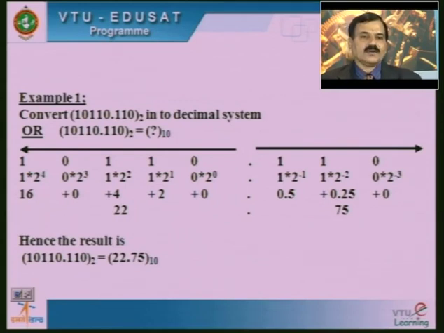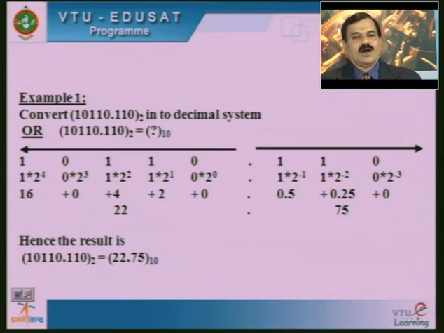The next one is once again 0, multiplied by 2 to the power 3. The extreme left number, which we call the MSB, the most significant bit, must be multiplied by 2 to the power 4.